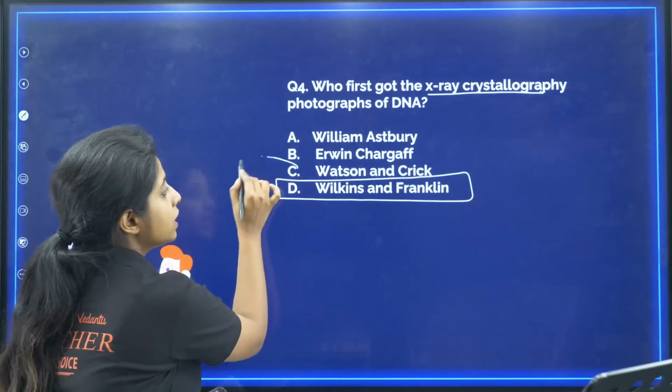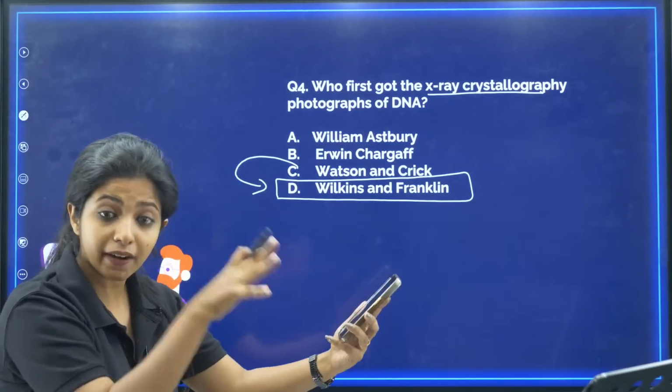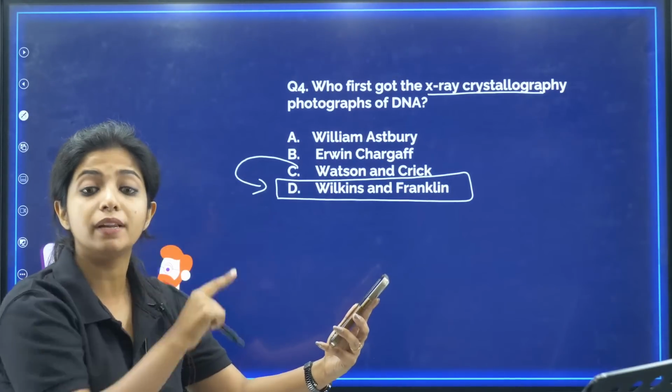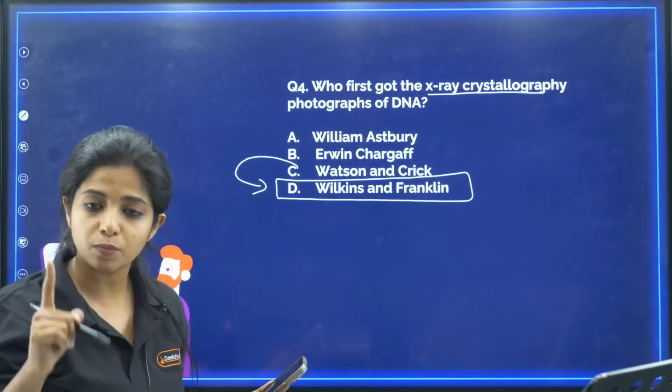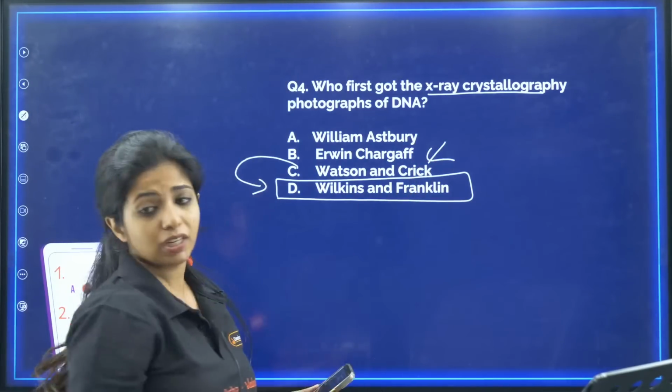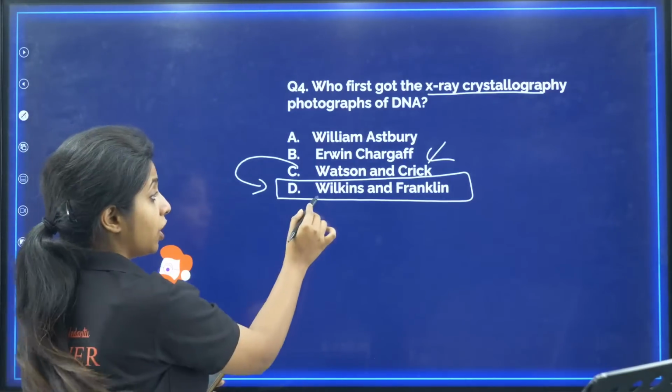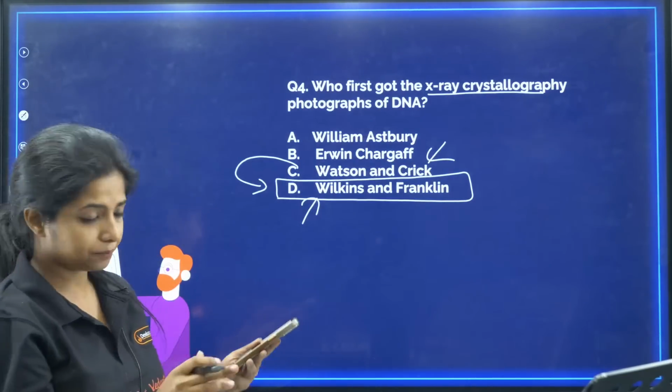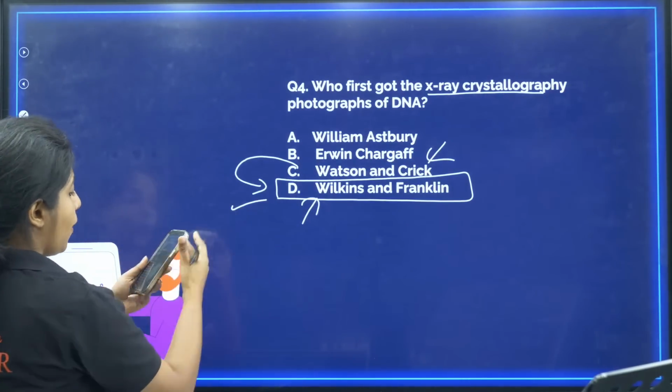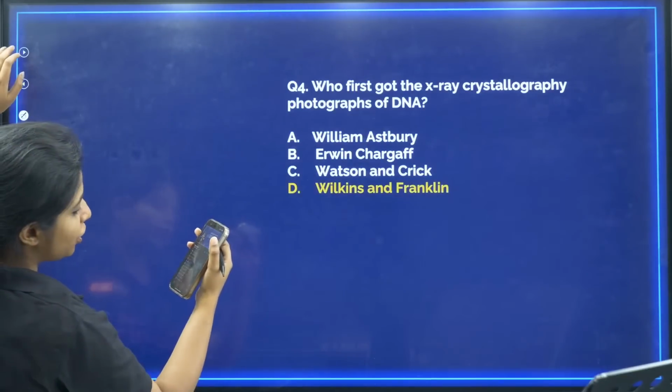It was Watson and Crick who took this photograph, studied it by themselves, and then came out with a double helix model of DNA. So the double helix model of DNA was given by Watson and Crick. And who gave the extra photography for that? Wilkins and Franklin. So your answer becomes D.